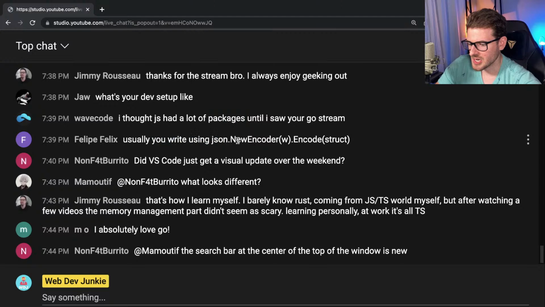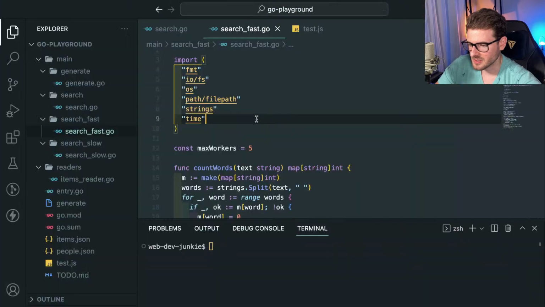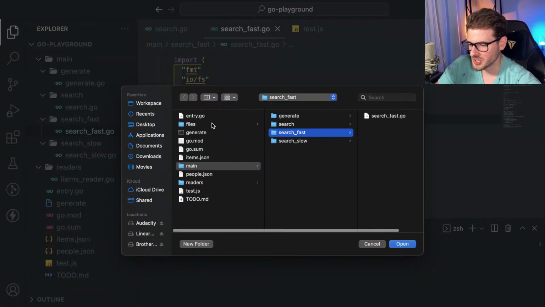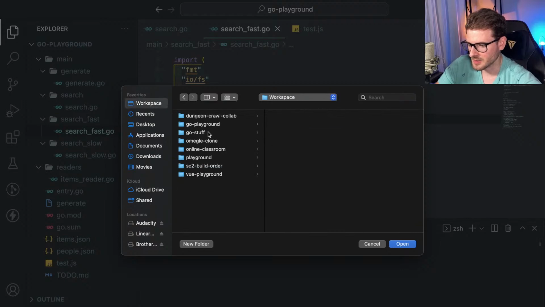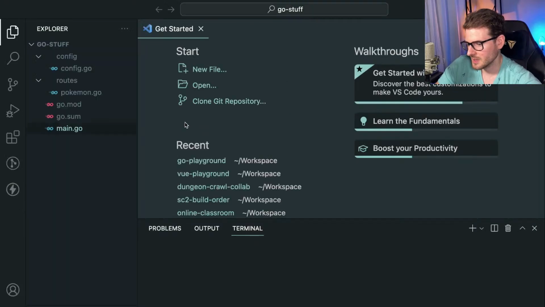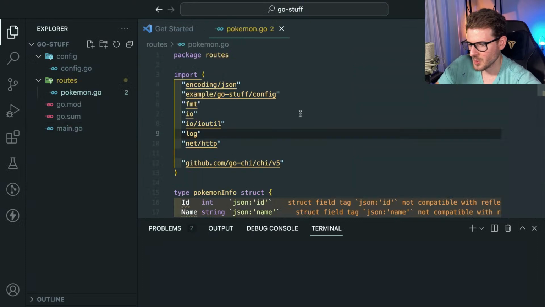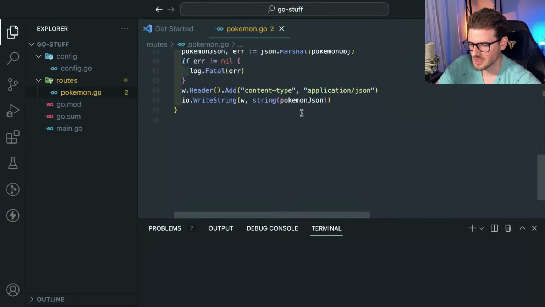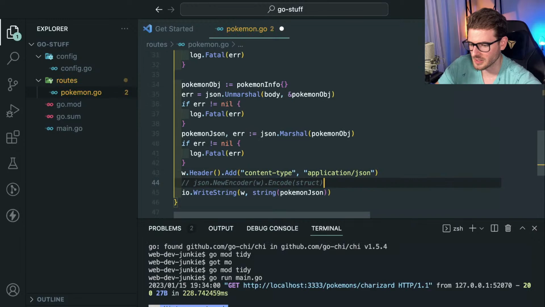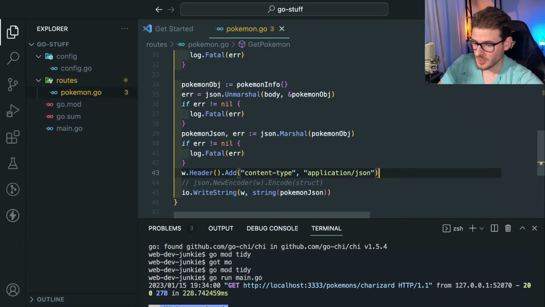Usually you write JSON new encode W. Okay, I'll try to. I'm going to copy this so I don't forget it, and let's just put it somewhere. Let's open up the other project. Where is my workspace? Let's go to Go stuff. Let's open up that Pokemon and let's just go ahead and paste that right here because I want to look into that in a second. Go ahead and put it to do.